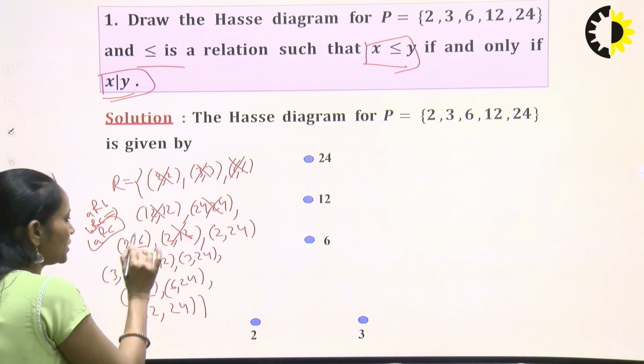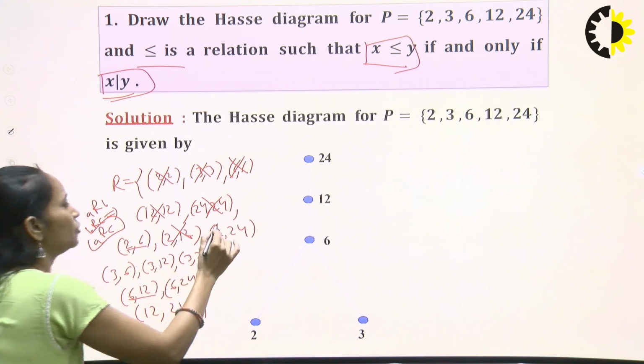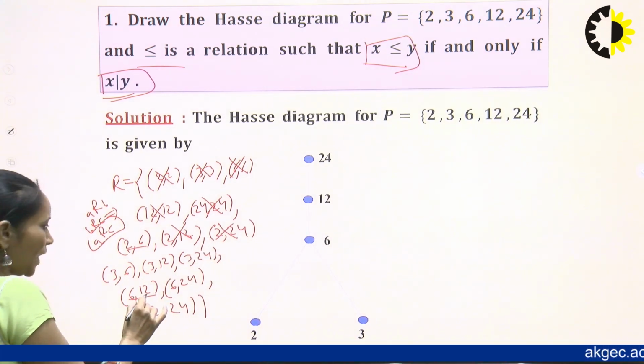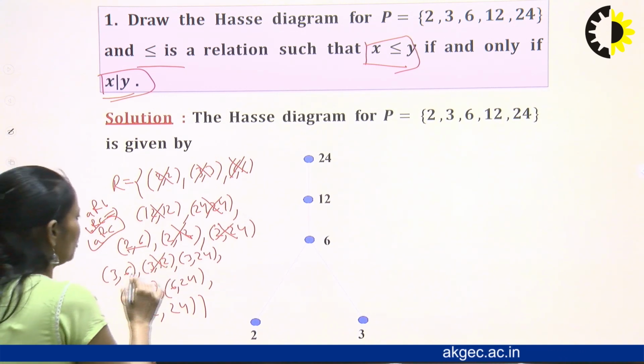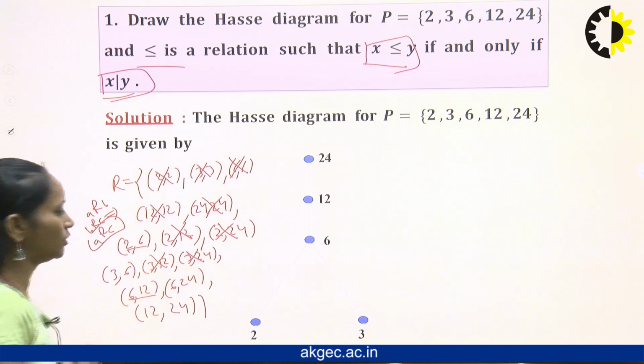Again, 2 is related to 6, 6 is related to 24, then 2 to 24 is removed, and 3 to 6, 6 to 12, then 3 to 12 is also removed. 3 to 6, 6 to 24, then 3 to 24 is also removed.